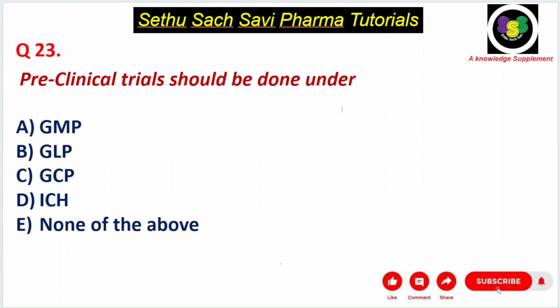Next question. Preclinical trial should be done under. I told you preclinical trial should be done under good laboratory practice and the CPCSEA guidelines. So which is the answer given here? Answer is GLP, good laboratory practice, B choice.